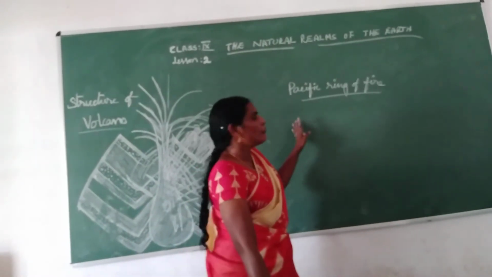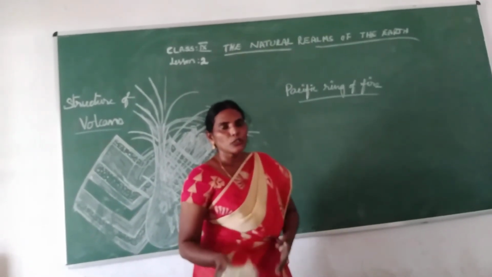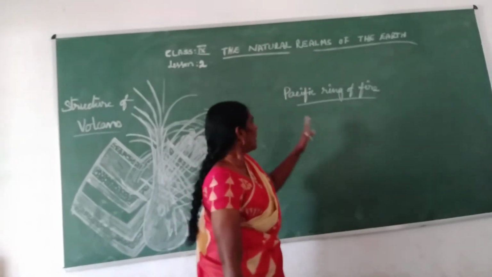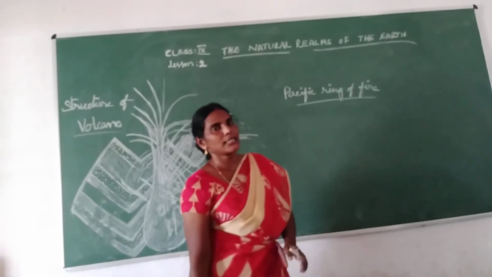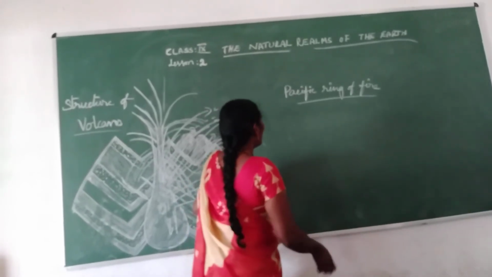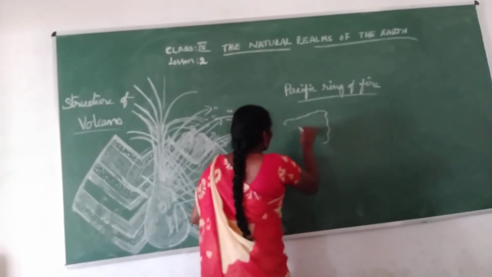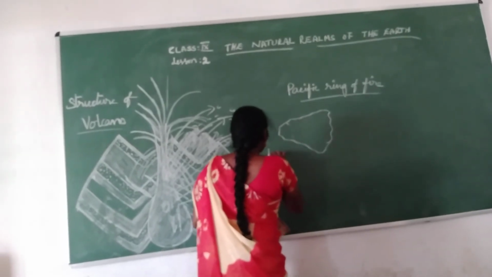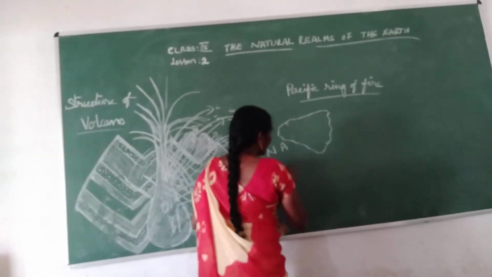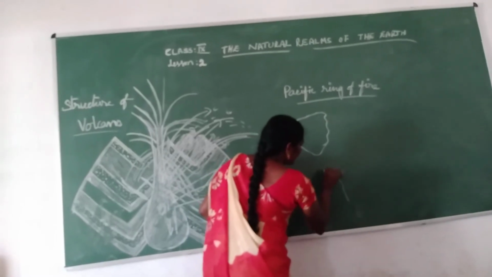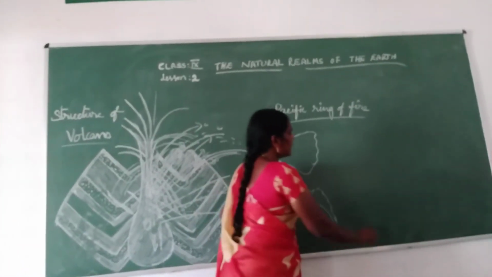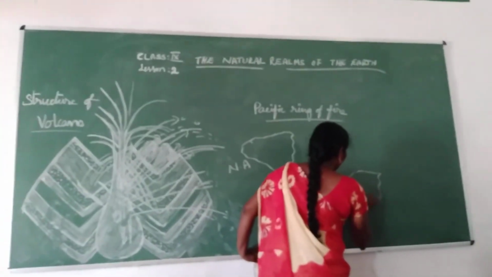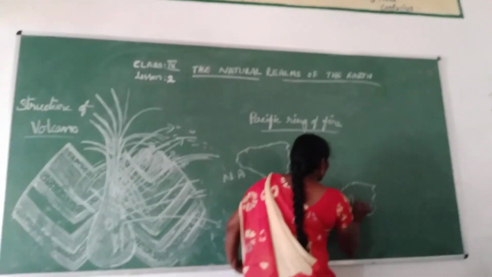It is where more volcanoes or eruptions occur. Okay, children. Here, this continent is called North America, and this is South America. And this is the Australia continent.